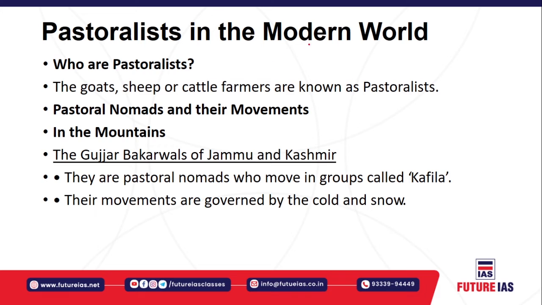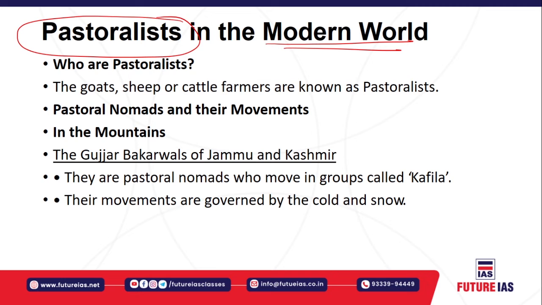Next, in the modern world, after the World War, pastoralism activities started. What is pastoralism? Pastoralism is an economic practice where you have goat, sheep and cattle rearing. Here you have goat farmers, sheep farmers and cattle farmers. They rear those animals for the purpose of wool and meat, and for many other reasons. Such activity is known as pastoralism, and those persons involved in it are called pastoralists.